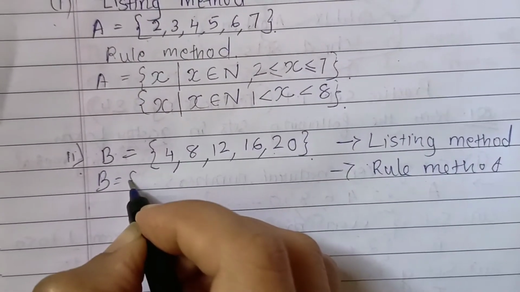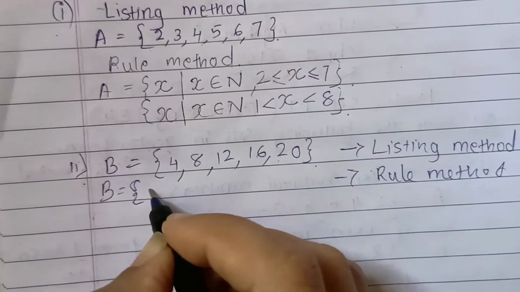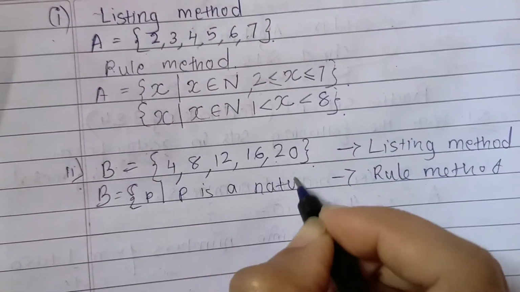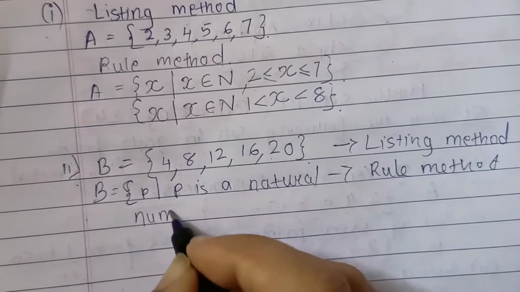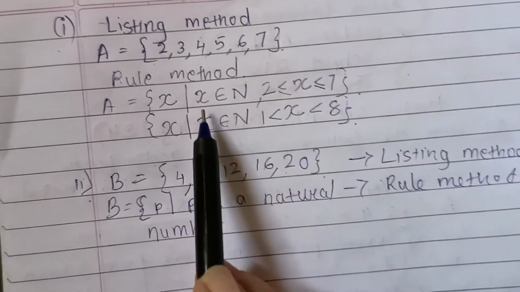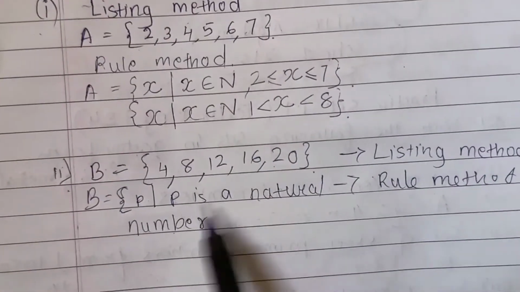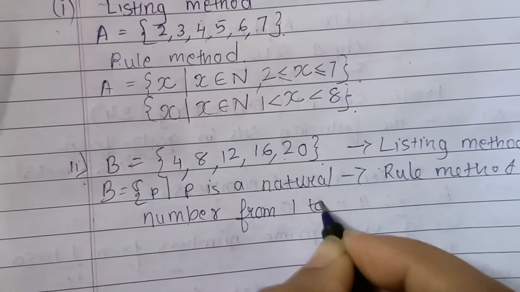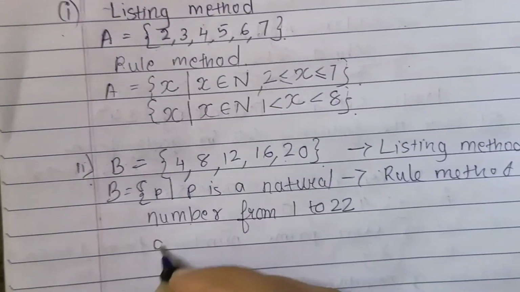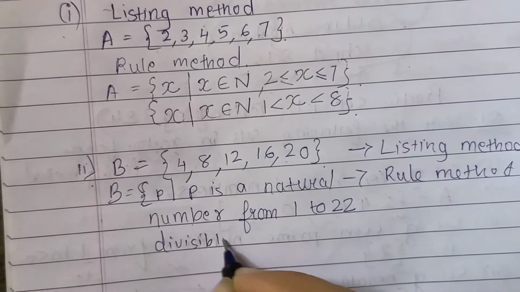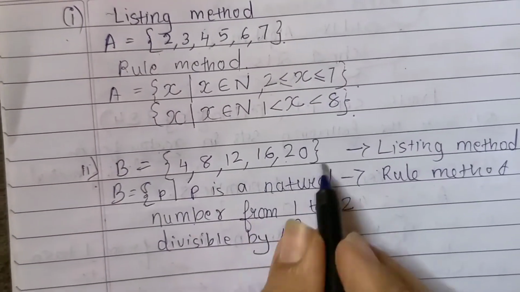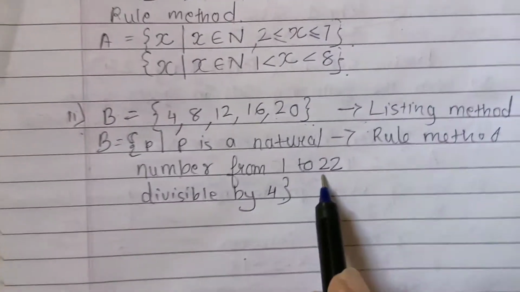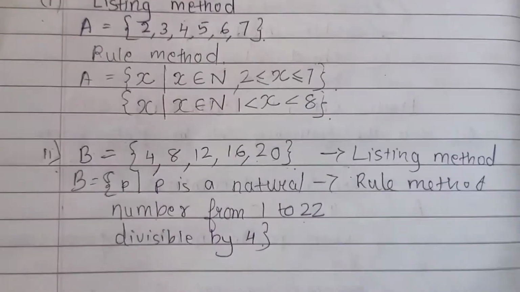Now the same we will write in rule method. That means set B consists of P, where P is a natural number. You can write it in this manner as well, or you can write it in this way also. P is a natural number from 1 to 22 which is divisible by 4. All the numbers are divisible by 4 because they are multiples of 4. So hence we are done with listing method and rule method. Like this you can write any two examples.